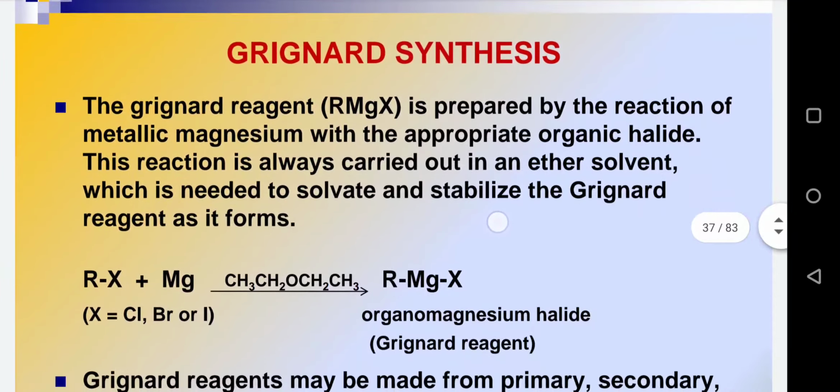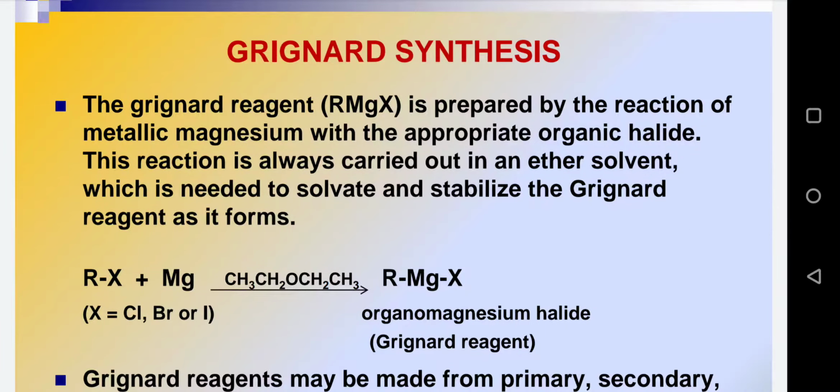So starting with Grignard synthesis, we have to understand what a Grignard reagent is. Grignard reagent is prepared by the reaction of metallic magnesium with the appropriate organic halide. This reaction is always carried out in an ether solvent, which is needed to solvate and stabilize the Grignard reagent as it is formed. What does that mean?